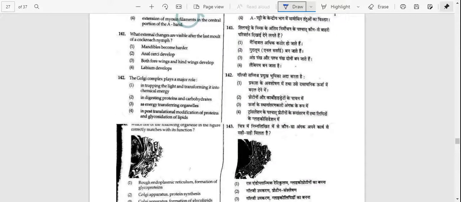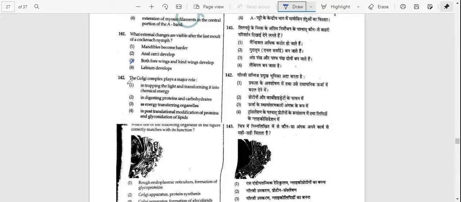Question number 141. What external changes are visible after the last molt of a cockroach nymph? Mandible becomes harder, anal cerci develop, both forewings and hindwings develop, labium develops. Answer is option number C, that is both forewings and hindwings develop.